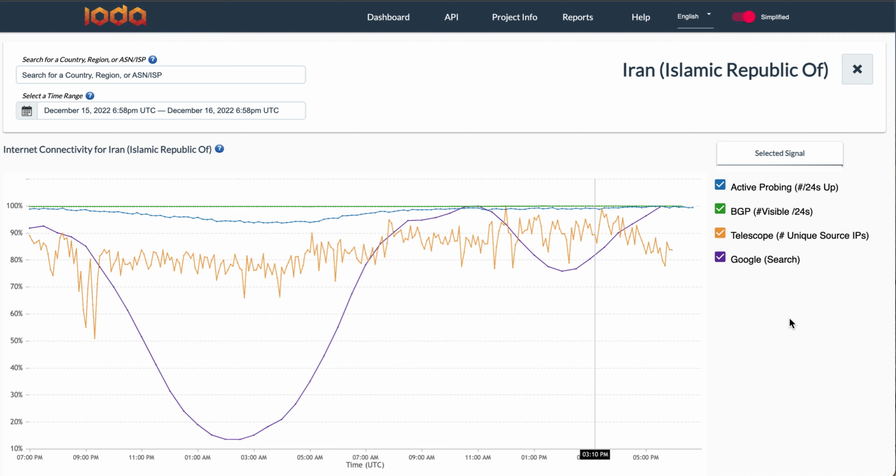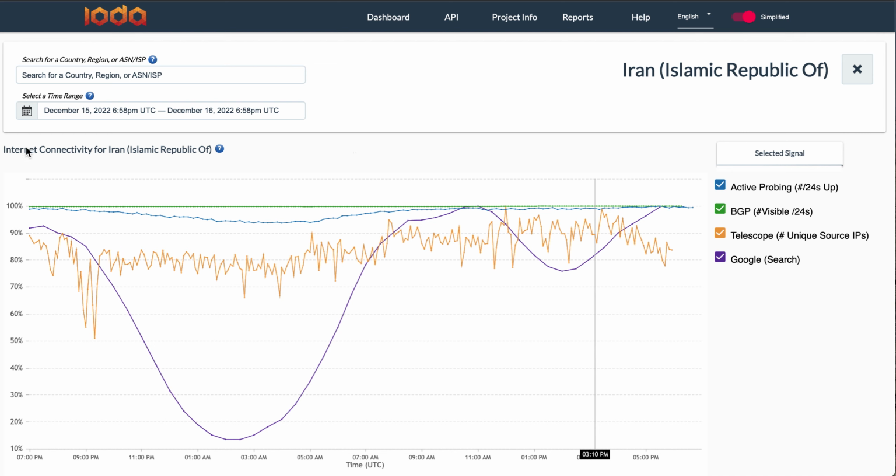IODA provides the ability to view outages at the country, region, and operator or AS level. Some large outage events can be visible at all three. As a case study of such an outage, let's revisit the daily shutdown in Iran that began in September 2022 in the wake of the death of Masa Amini at the hands of the morality police.